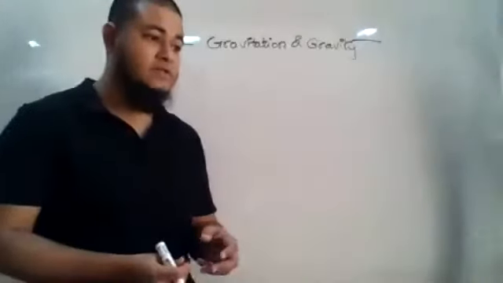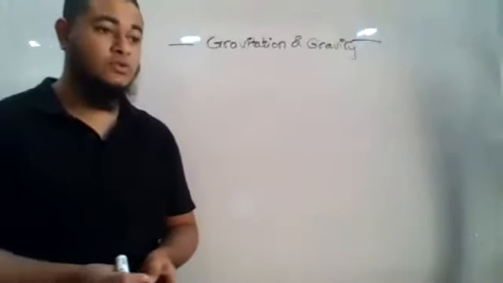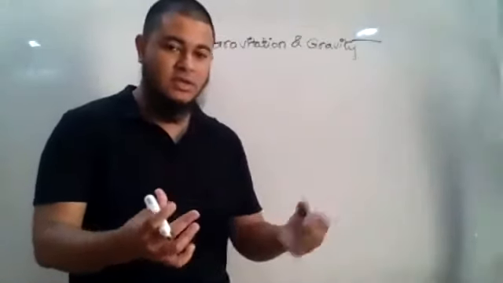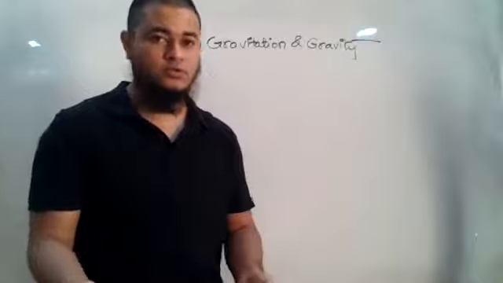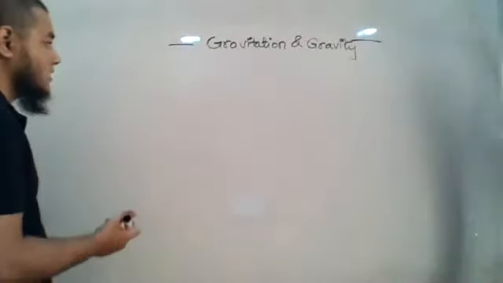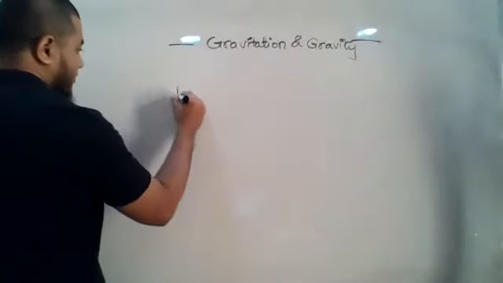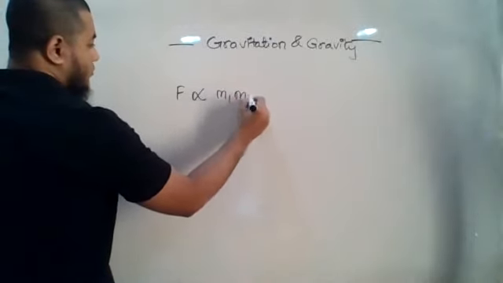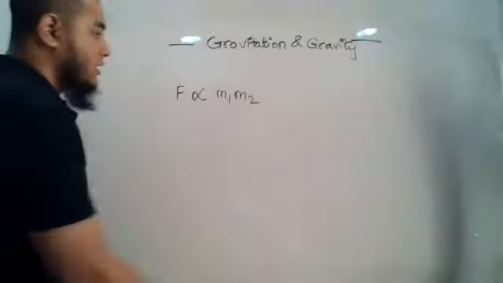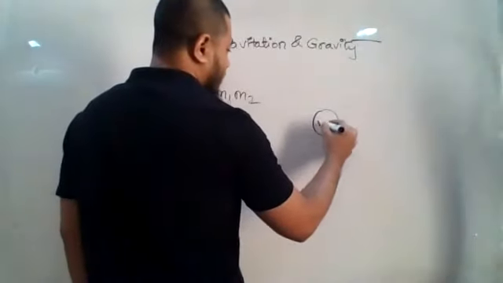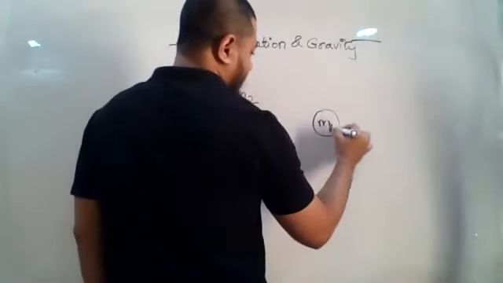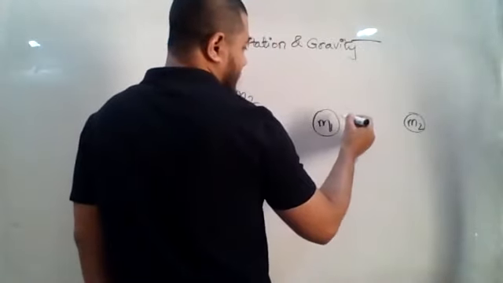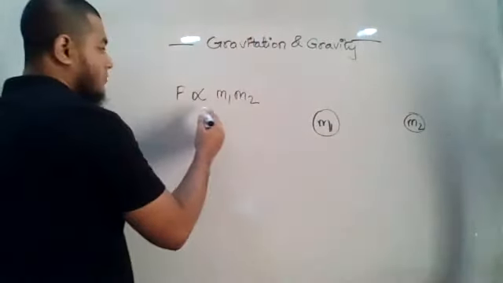It gives an idea of how the force is going to be between any two bodies. We know that the force of attraction is there, but how much the force is, we want to know. Now it depends on a couple of factors. The force between any two bodies in the universe is directly proportional to the product of their masses. If we have two bodies, m1 and m2, it is the force that will be attracting.